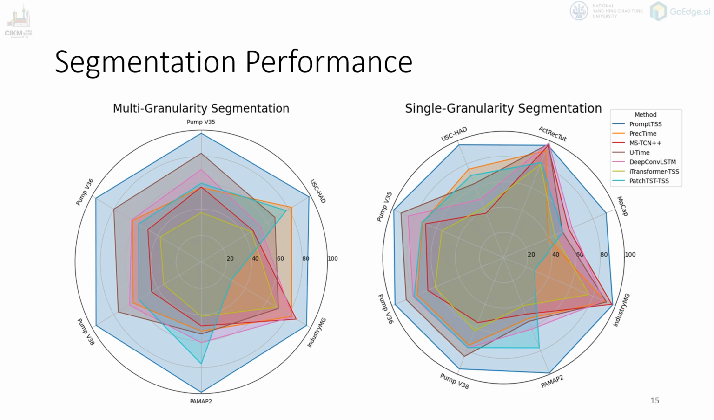For single granularity segmentation, PromptTSS still maintains strong accuracy and generalization across all datasets, demonstrating that the prompting mechanism not only supports hierarchical segmentation, but also improves standard segmentation tasks.